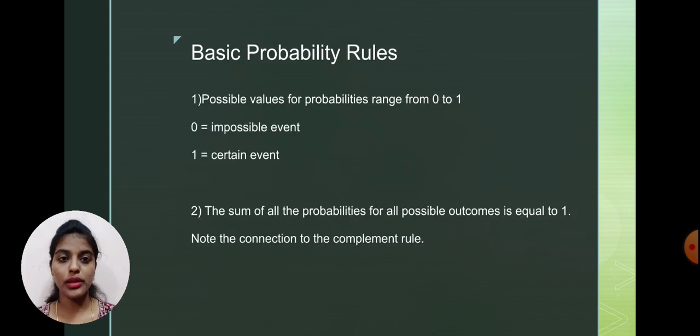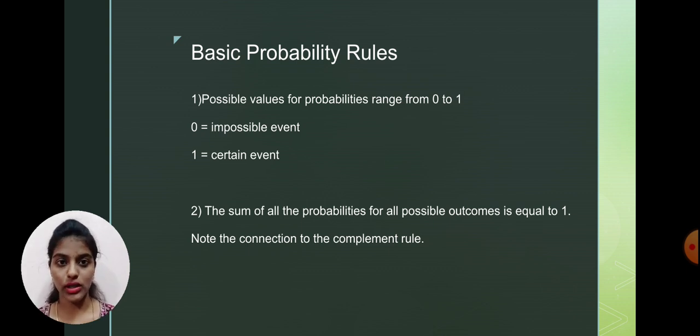So when we talk about the basic rules of probability, the first one is that possible values for probabilities range from 0 to 1. As we have talked, it always lies between 0 to 1 and it will be positive. And next is the sum of all the probabilities for all possible outcomes is equal to 1. So this means when we have 2 or 3 probabilities and we sum them together, we will be getting 1, that is P plus Q equals 1.